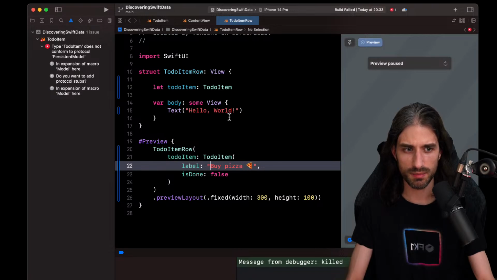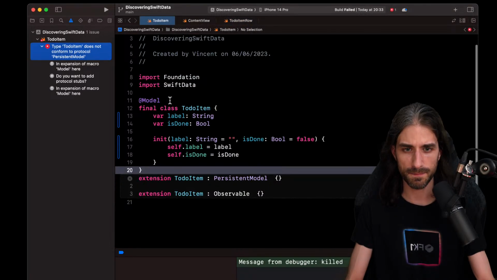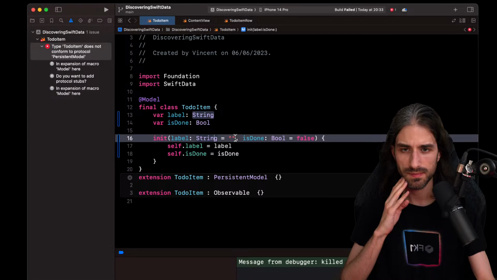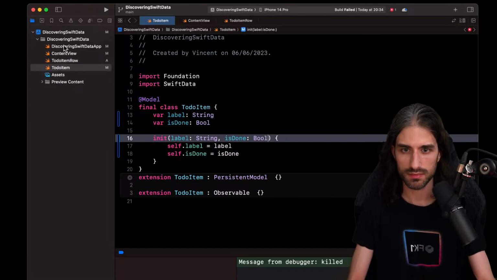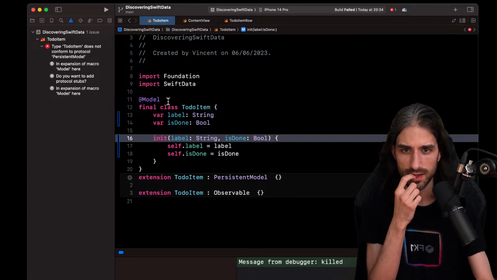You're saying try declaring to-do item in preview as a separate static let constant. Yeah, but it's so weird, because it's just the argument I'm passing to this view. I mean, label is done. Okay. Maybe it's just the default value. And if I get rid of them, okay, we are still stuck.